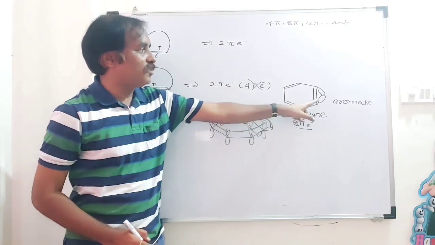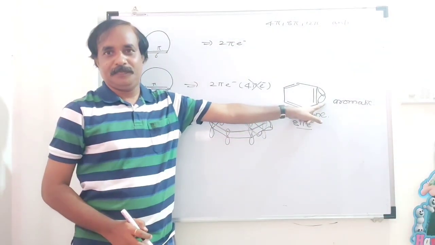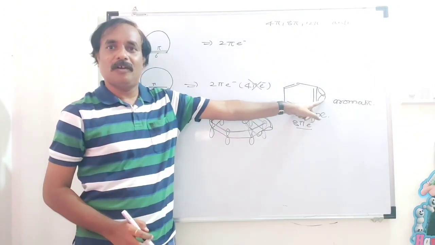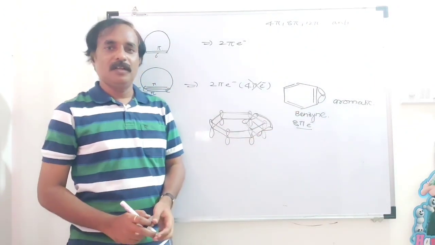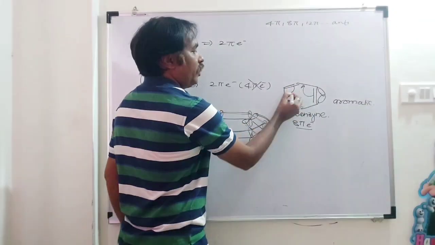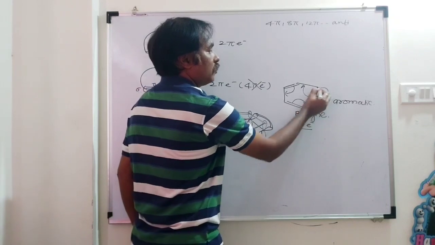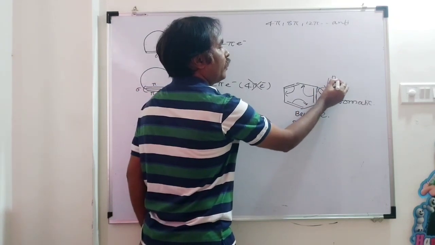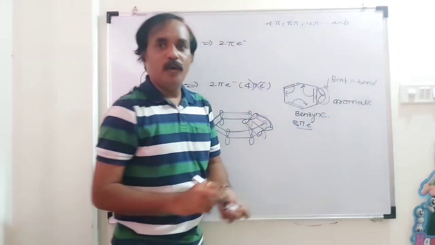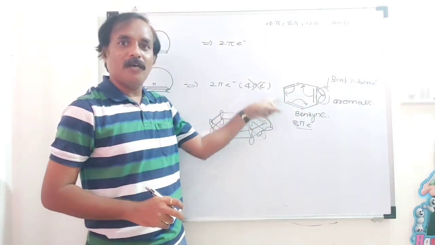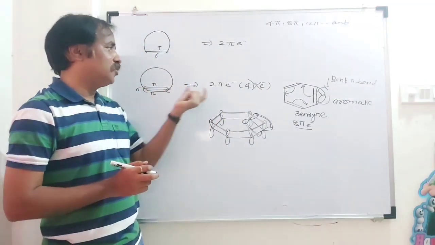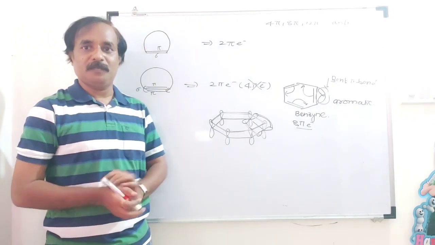And the pi electrons of this pi bond are not Huckel's electrons. Don't consider these two electrons. So there is a complete delocalization of electrons. This is a bent bond, and there is no disturbance of this pi bond in the delocalization of electrons. So remember, when there is a carbon-carbon triple bond, consider only 2 pi electrons.